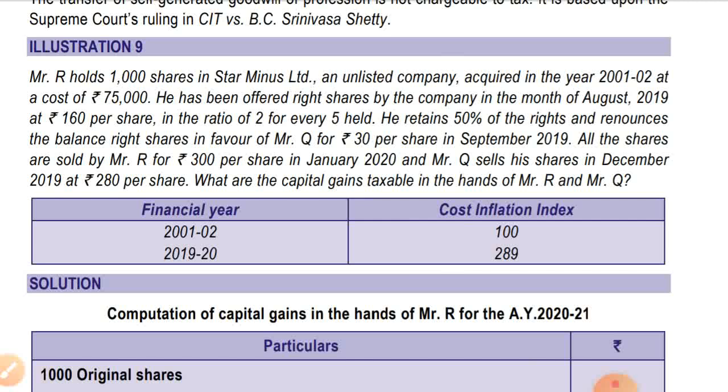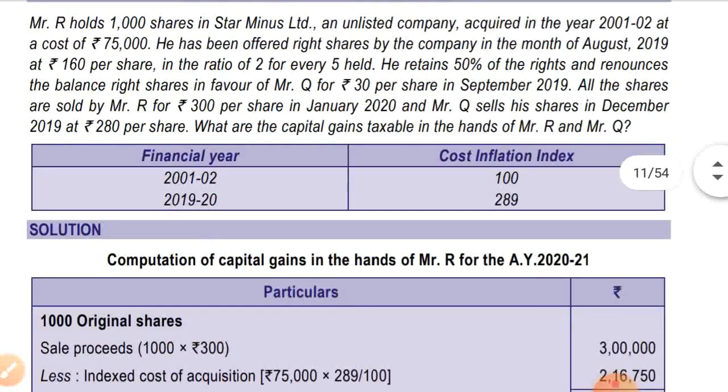But for the right which he is getting from the company, he is not paying anything. So for the purpose of computation of capital gain, for the right, cost of acquisition will be nil. As it is an unlisted company, for the period of holding, 24 months will be taken for computing long term and short term. So let's see the solution.